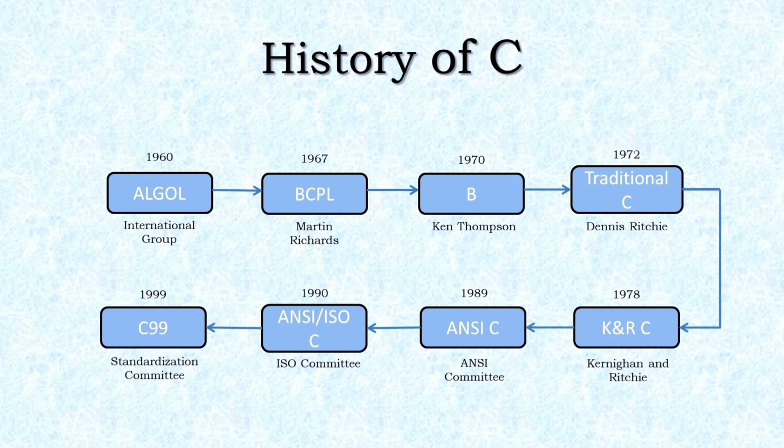In the year 1967, Martin Richards developed a language called BCPL, that is Basic Combined Programming Language, and then Ken Thompson used many of the features of BCPL to create another language known as B. The C language was evolved from ALGOL, BCPL and B by Dennis Ritchie at AT&T's Bell Laboratory in USA in the year 1972. This C language is now known as the traditional C.